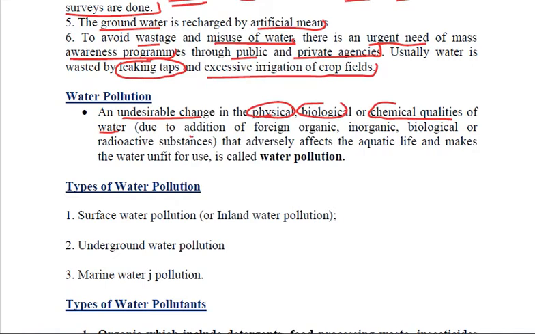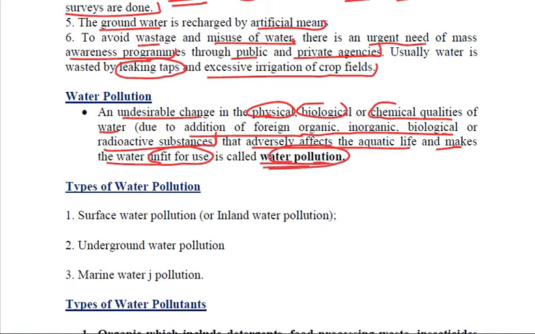The addition of any foreign, organic or inorganic or biological or radioactive substance that adversely affects the aquatic life and makes the water unfit for use is called water pollution. Now, this water pollution is mainly of three types. One is surface water pollution, which is the inland water pollution. Next is the underground water pollution, and next is the marine water pollution.